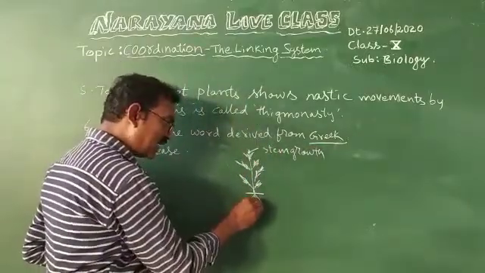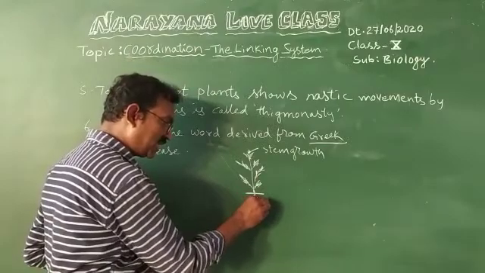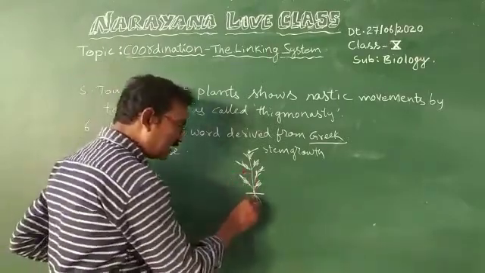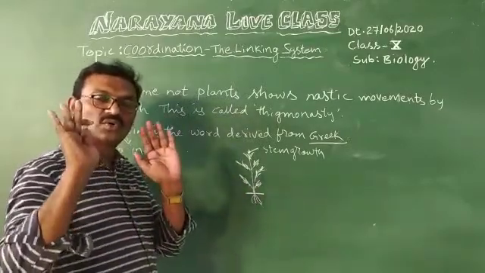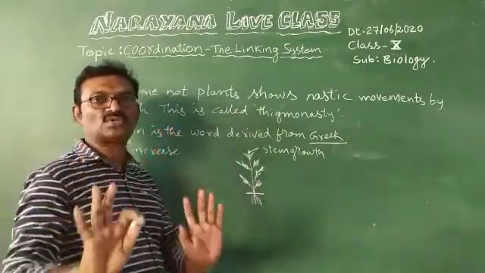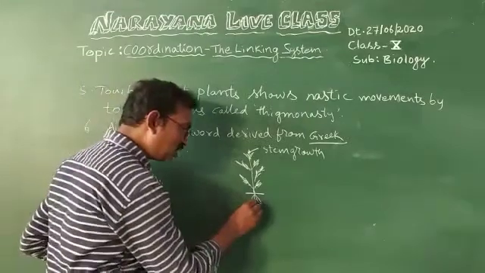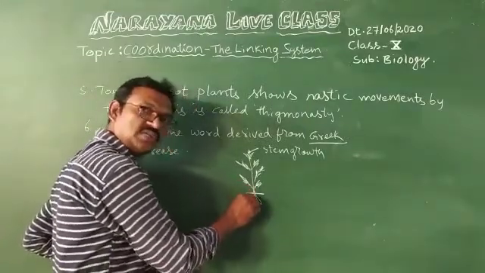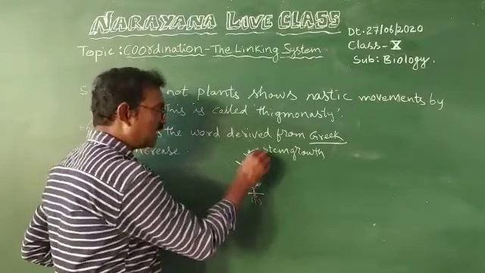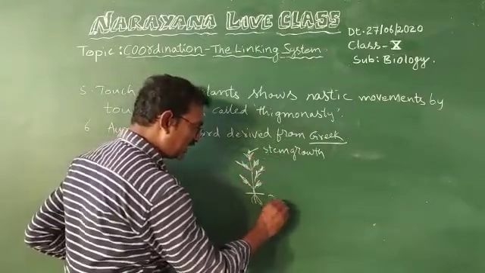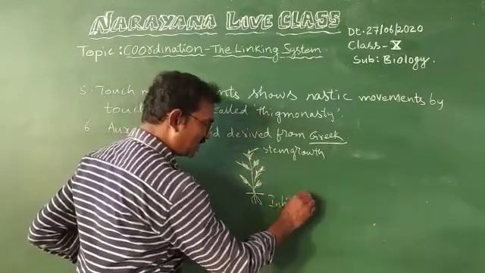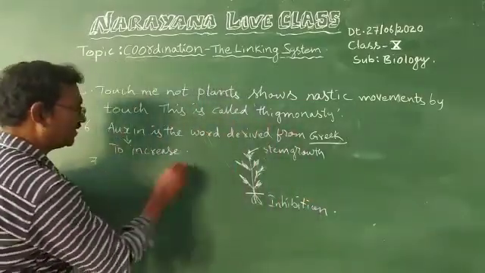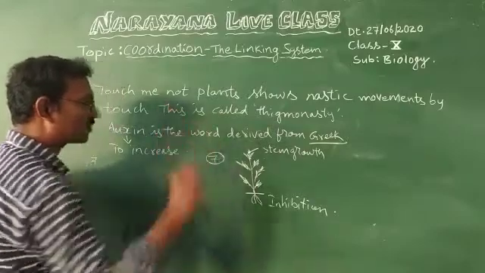But if a high concentration of auxin remains in the root tips, there is inhibition, that means growth of roots will be stopped. Stimulation here and inhibition here. This is the seventh question's answer.